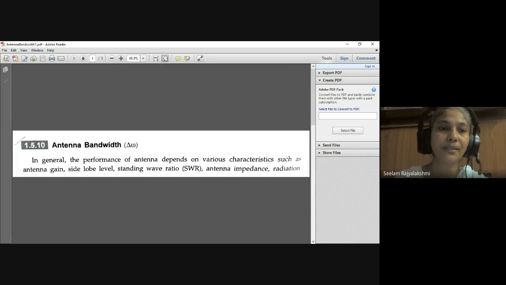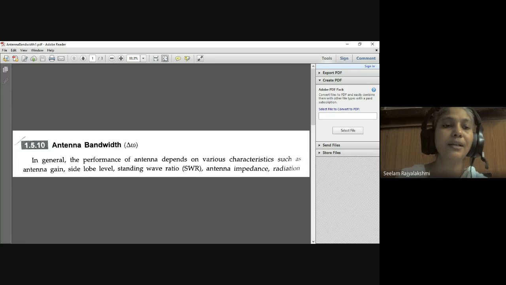And how can we define this antenna bandwidth? It depends upon the parameters which we are using for the performance of the antenna. If we consider the parameters standing wave ratio or antenna impedance, we have a particular definition. Or if we consider antenna gain or polarization, we will have a different definition. But generally, in computer language, antenna bandwidth is the data transfer rate. The synonym for antenna bandwidth is data transfer rate.